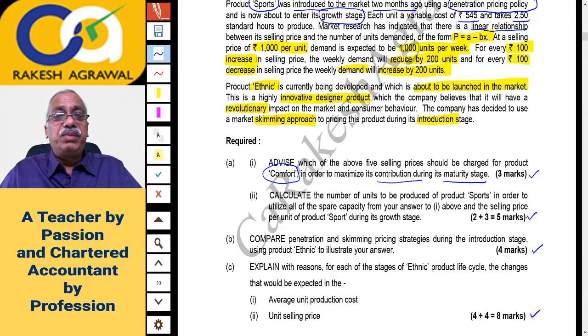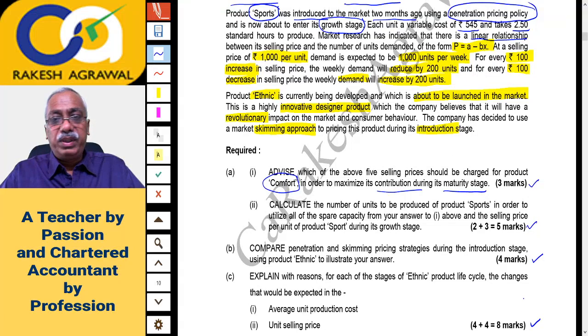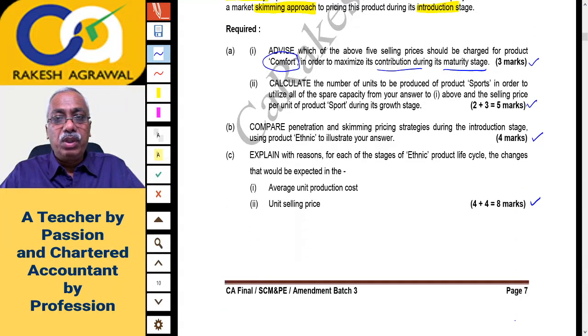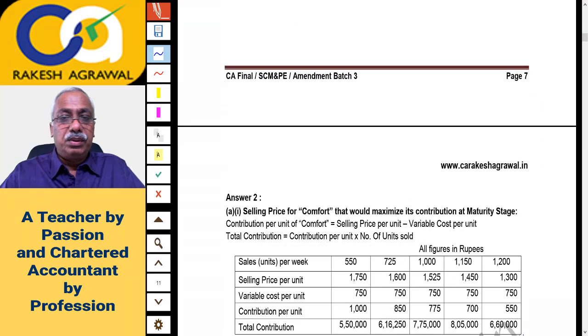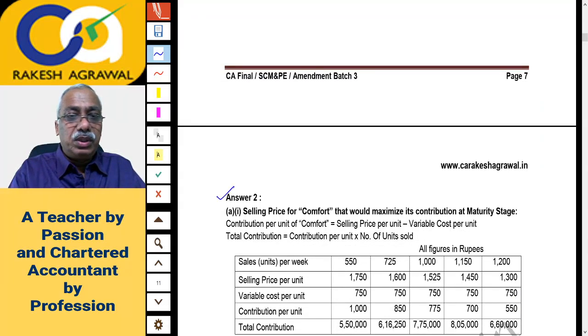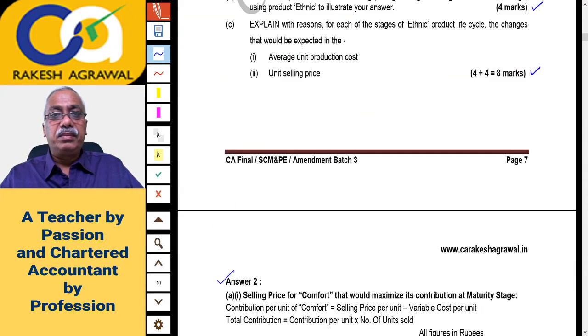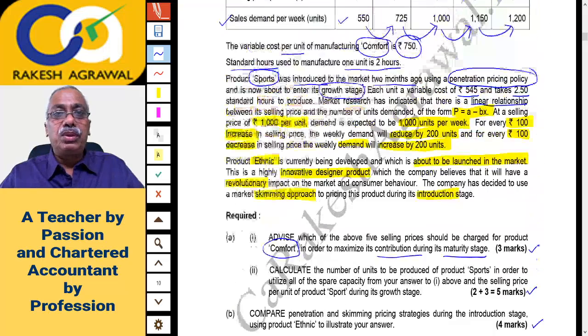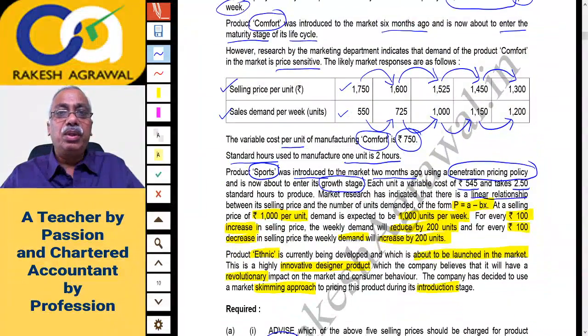Question A1 is very simple according to me. Out of the 5 selling prices, the question is asking which price you should charge for comfort during the maturity stage. So I'll explain from the question itself. My dear friends, you might have noticed the answer is printed below here. The solution is here. Instead of going there, I'll take you up. What should be the approach to solve the question? I'm taking you to the question.